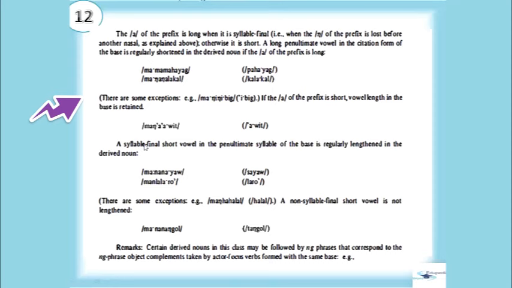Mang-aawit, awit. A syllable final short vowel in the penultimate syllable of the base is regularly lengthened in the derived noun. There are some exceptions: manghahalal. A non-syllable final short vowel is not lengthened. Certain derived nouns in this class may be followed by the noun phrases that correspond to the noun phrase object complements taken by actor-focused verbs formed with the same base.